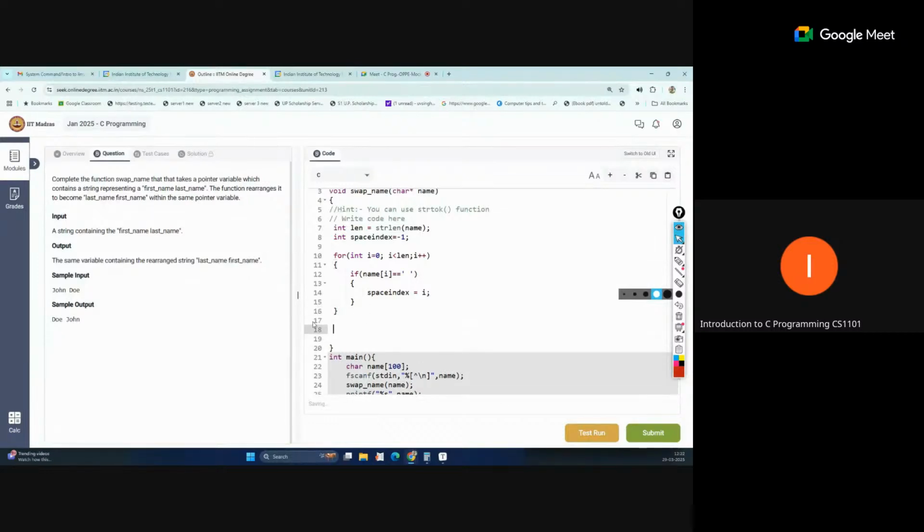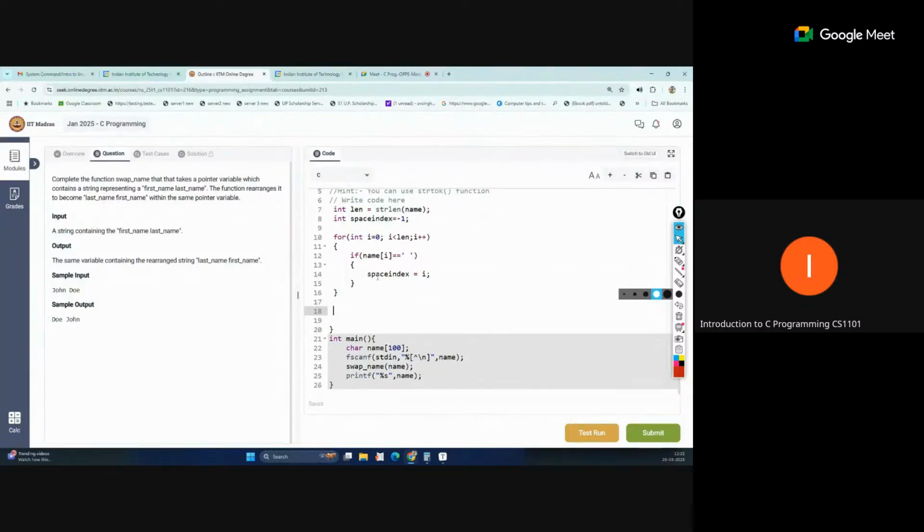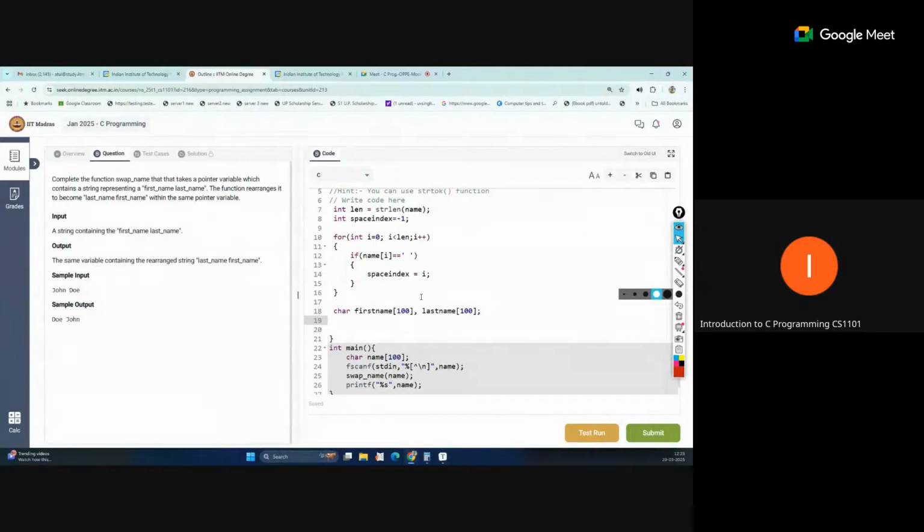After that, we will now make it two strings. We will split that string into two parts. So just make first name, and this will be an array. Suppose I am taking length 100, which is, I think, enough. You can take any length. Then last name, again 100 characters. So we have just initialized two arrays that will contain the first and last name.